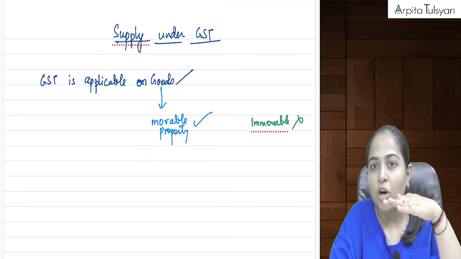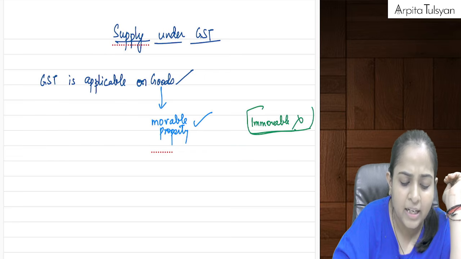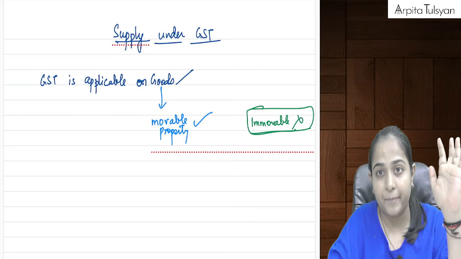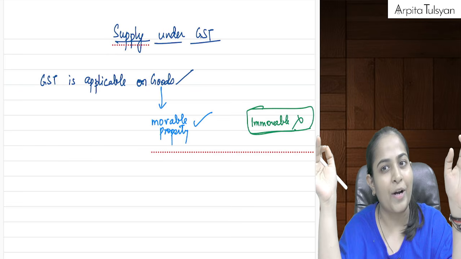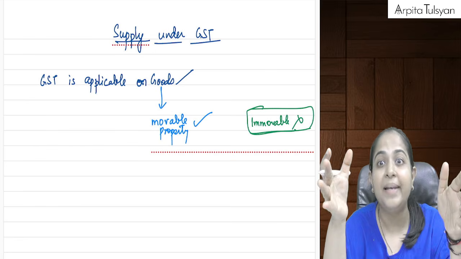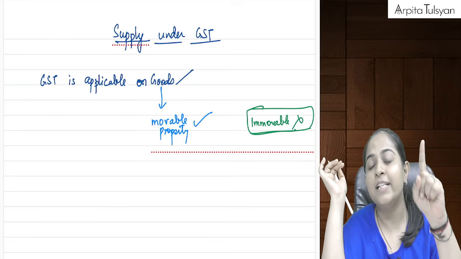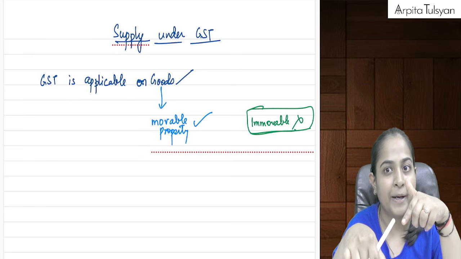So let's talk about land or a building. They are telling us that that is totally immovable. If you are selling a constructed, ready-made building, then it is immovable, and GST is not applicable on that. I am talking about a completed building; that is immovable, so it is not goods. I have not yet spoken about an under-construction building; we will study that today.